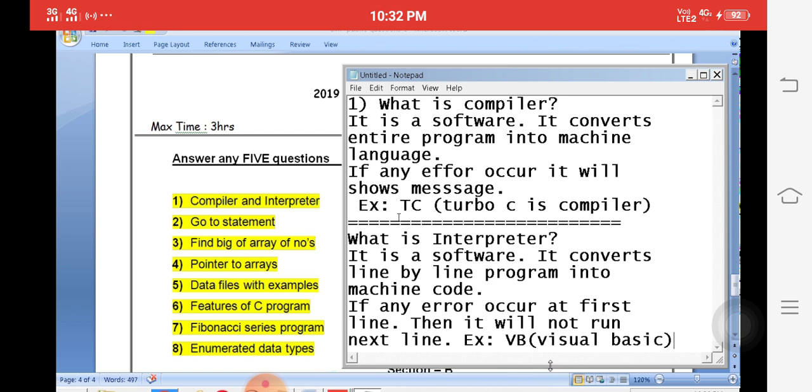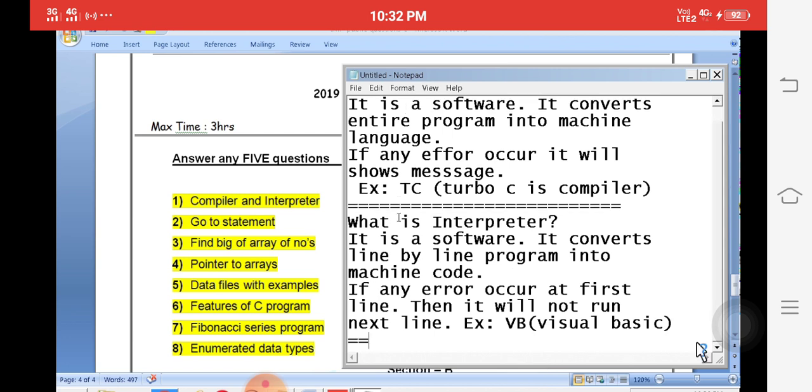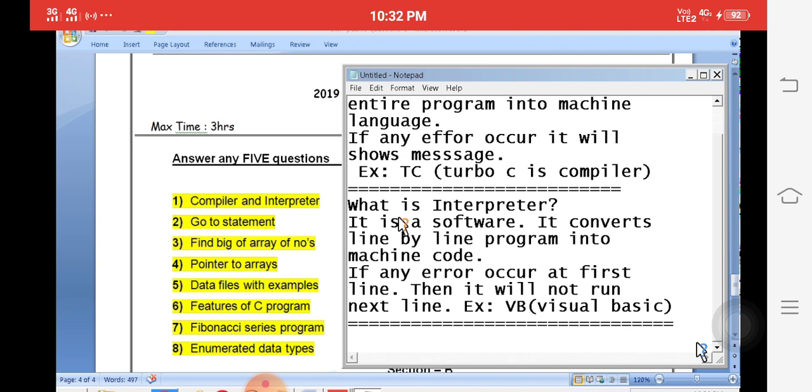Again, we will explain the next one. What is the goto statement? In the second question, that is the goto statement.